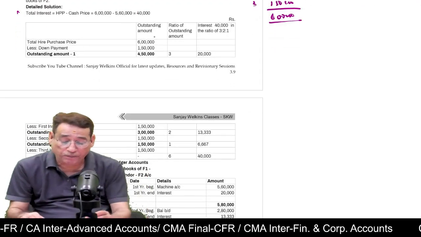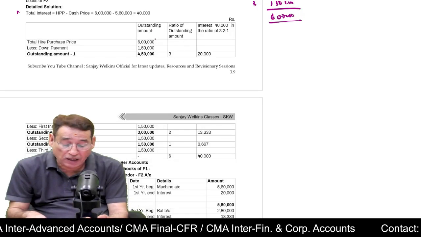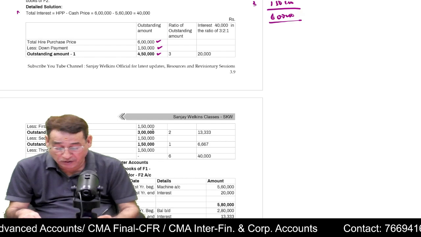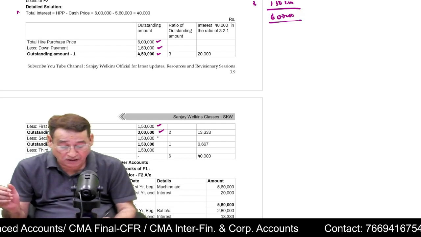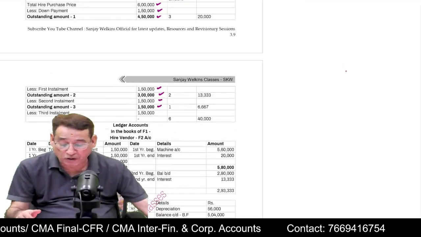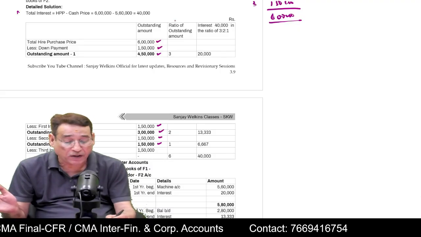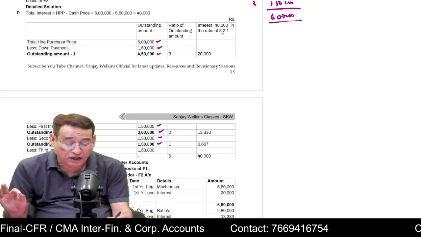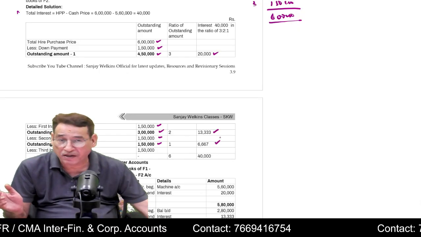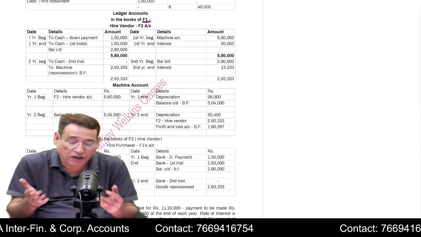Now, as I told you, in the first column you write the total hire purchase price, subtract the down payment, and you get what we call the outstanding amount. Then you subtract the first installment, and you get this. So the items written in bold are your outstanding balances. Is it clear to you? You take the ratio of the outstanding balances, which comes to 3:2:1, and now you divide the interest of 40,000 in the ratio of 3:2:1, which will be 20,000, 13,333, and 6,667.